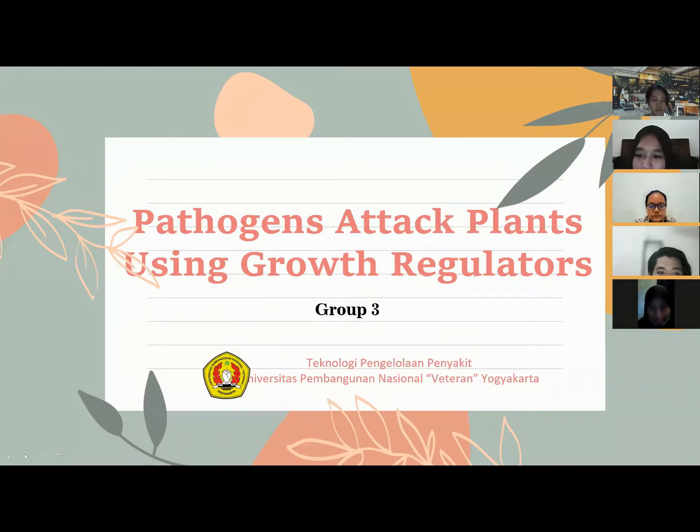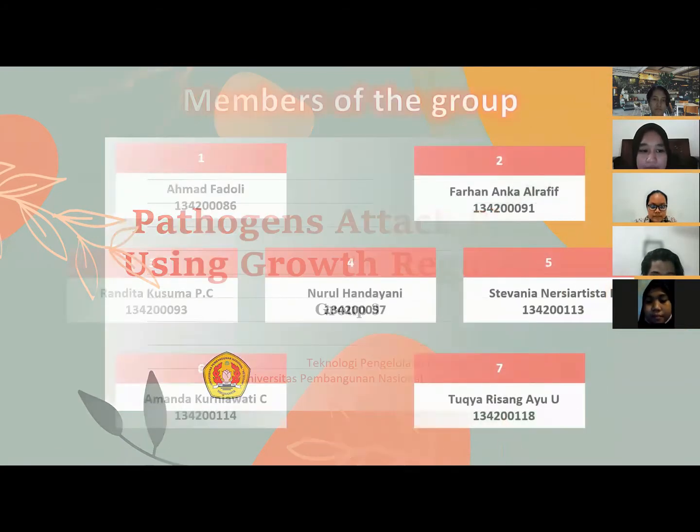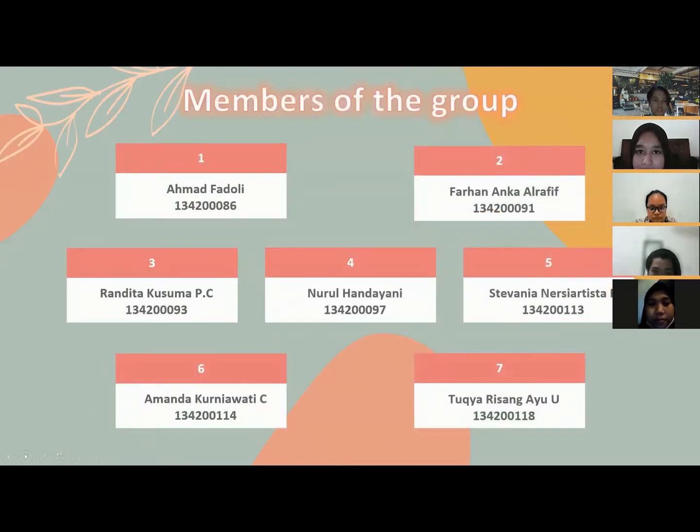First of all, before we go into the material, let me introduce you to the members of Group 3. So first there is Ahmad Fadoli, second Farhan Anka Arafif, third Randita Kusuma, fourth Nurul Handayani, 5 Stefania Neriarstita, 6 Amanda Kurniawati, and 7 Tukia Risang.